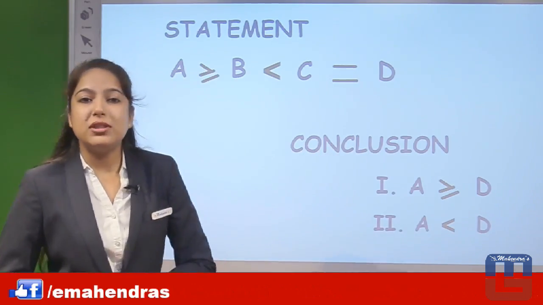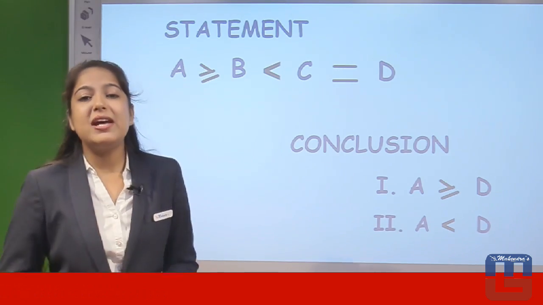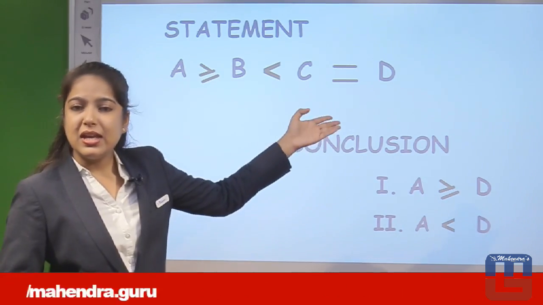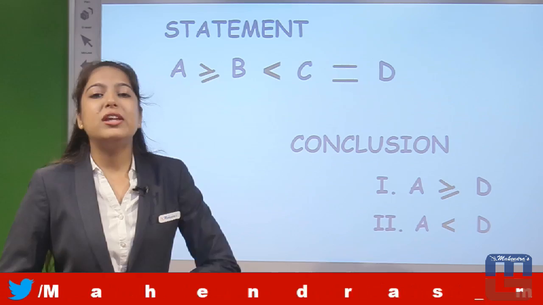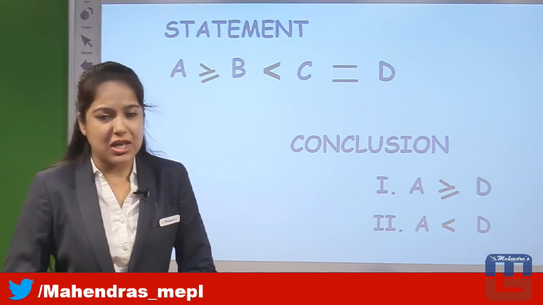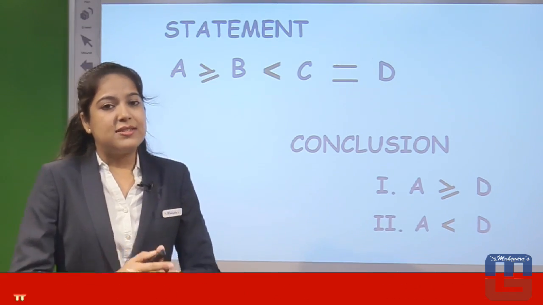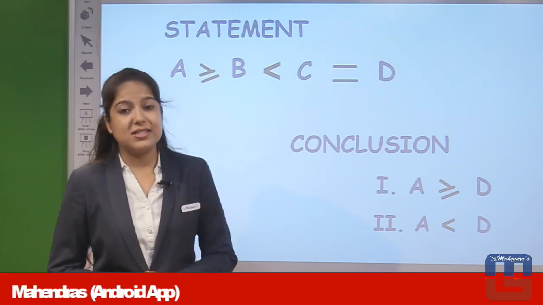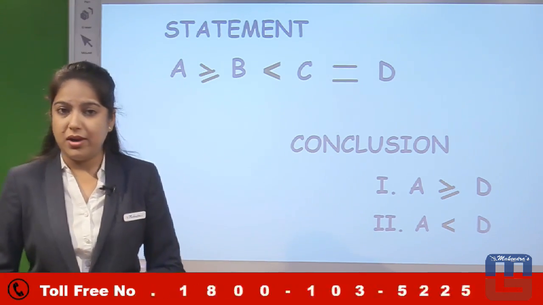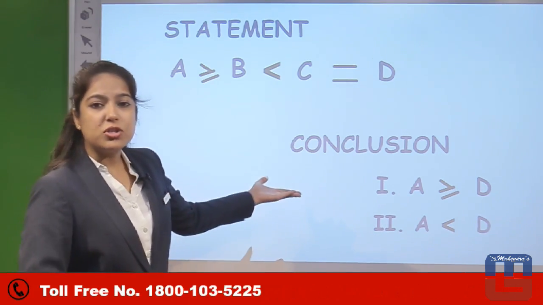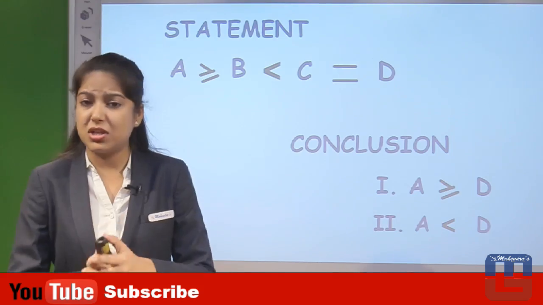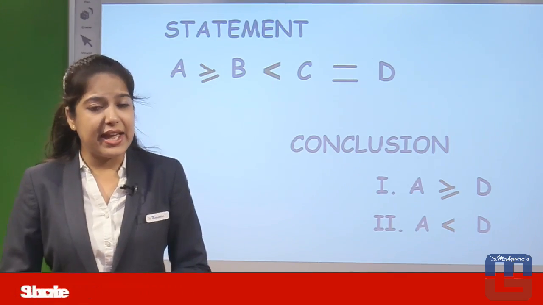Now if we check this example, the statement given is A greater equal B, lesser C, equal D. In this, 4 characters have been used: A, B, C and D. The sign between A and B is greater equal, between B and C is lesser, and between C and D is equal. Now in the conclusion you can find 2 conditions: first, A greater equal D, and secondly, A lesser D.